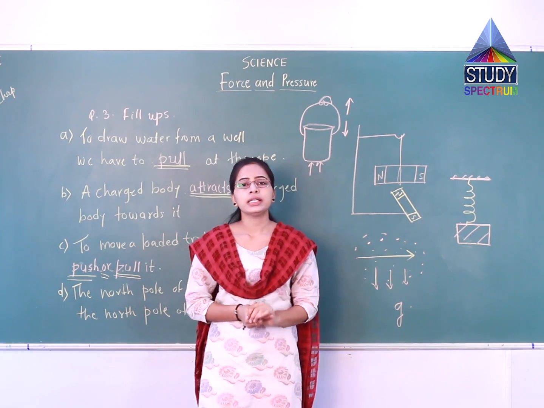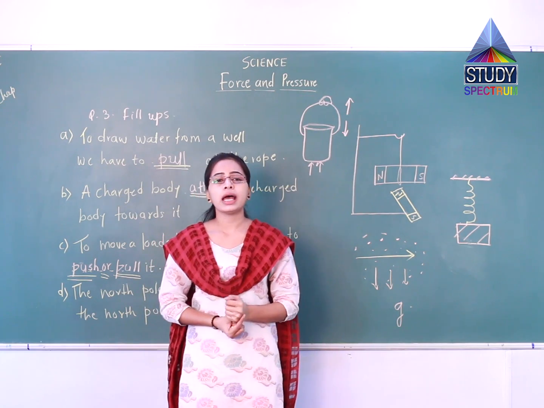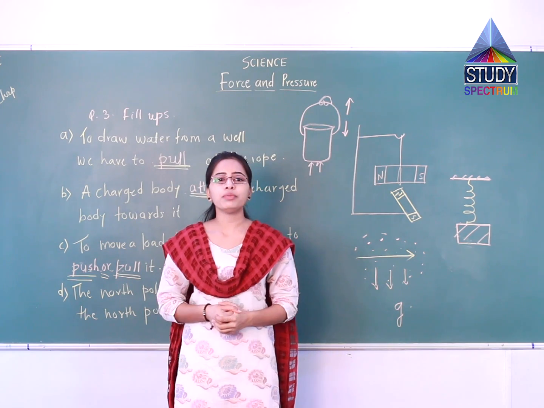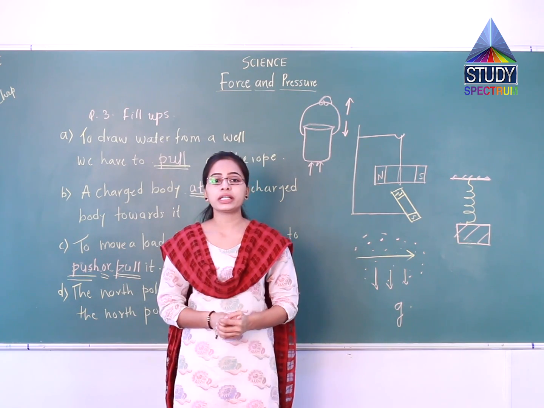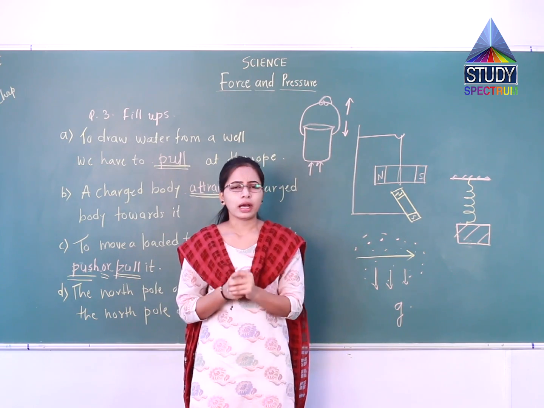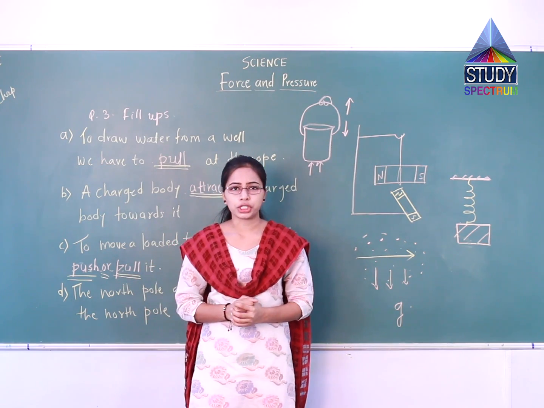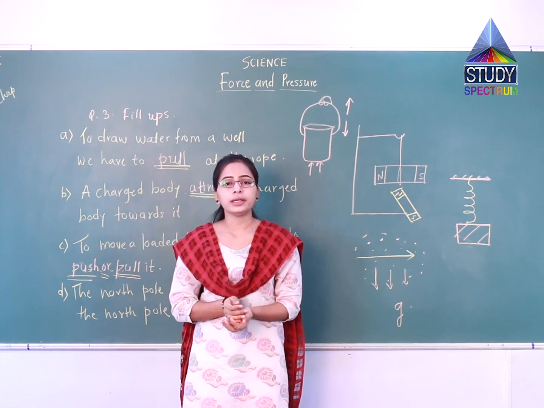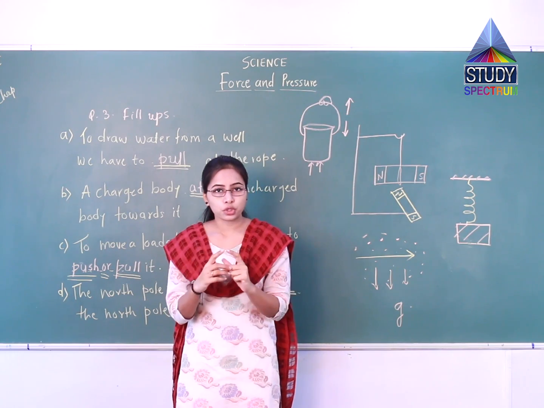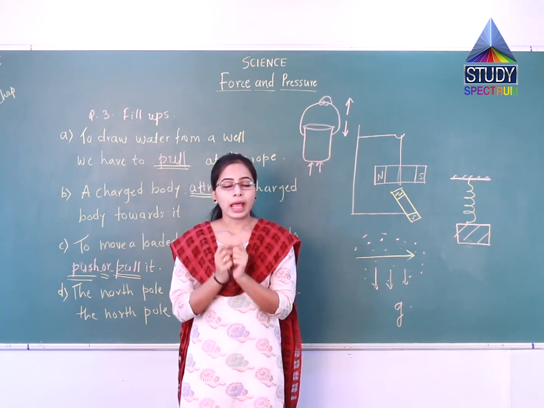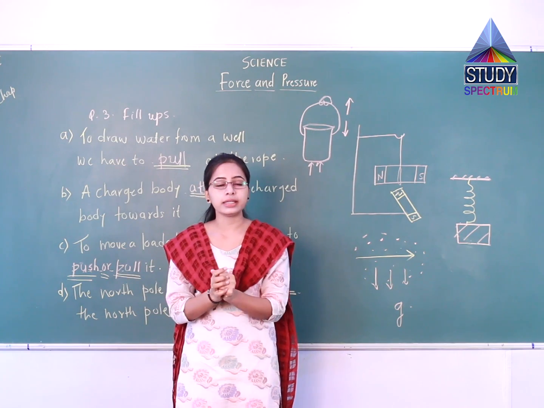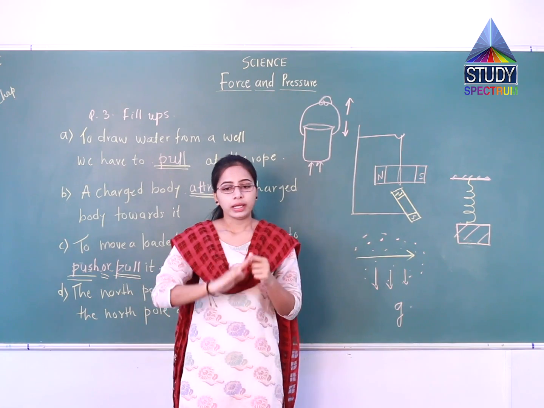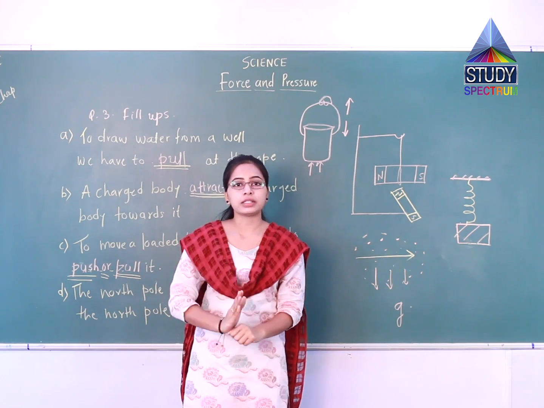This is a very simple question. Then next question we have: a rocket has been fired upward to launch a satellite in its orbit. Name the two forces acting on the rocket immediately after leaving the launching pad. Now this is again a very simple question. You must have learned about launching rockets. Now here, a rocket is an instrument by which a satellite is launched. So what happens, definitely we are launching the rocket, that means it will move upward.